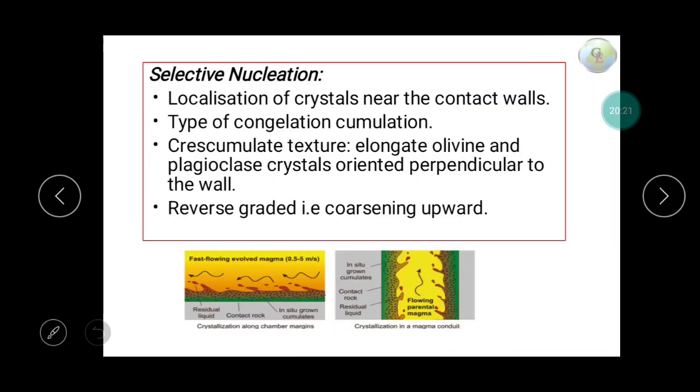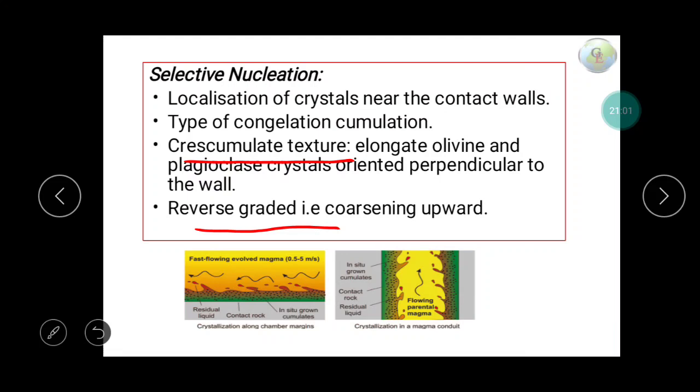Next, selective nucleation. Localization of crystals near the contact walls. This is just the opposite process. Sometimes, near the contact walls, this is a type of congelation cumulation, and the texture is known as crescumulate texture, where elongate olivine and plagioclase crystals are oriented perpendicular to the wall, reverse graded. Usually we can find reverse grading in this type of selective nucleation. So what we have to remember: crescumulate texture and reverse graded.